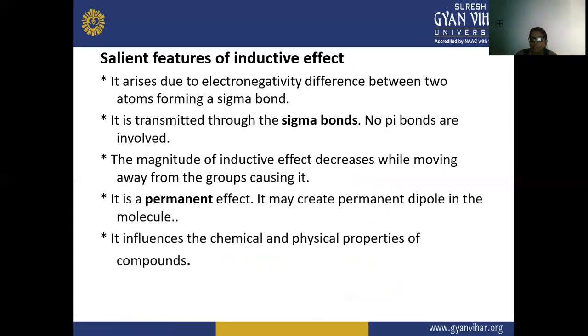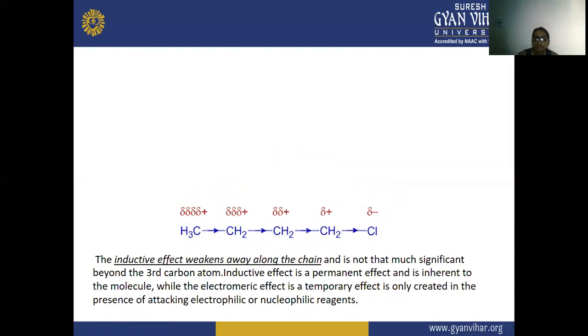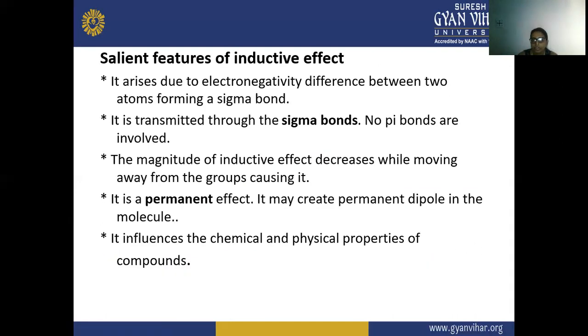So these are the salient features of the inductive effect. What are the features of this inductive effect? Firstly, it arises due to the electronegativity difference between the two atoms forming a sigma bond. So this inductive effect arises in those sigma bonds which have an electronegativity difference between the two atoms.